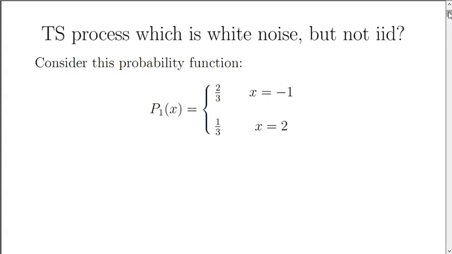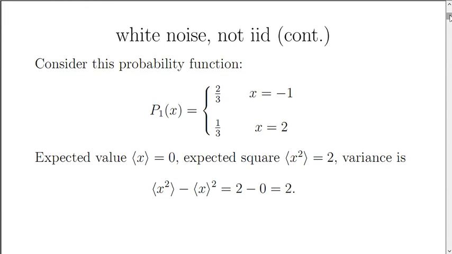Consider this probability function. There's a 2/3 chance that x will take the value -1, and there's a 1/3 chance that x will take the value 2. Because of this probability function, the expected value of x is 0. The expected value of x squared is 2, so the variance is also 2.